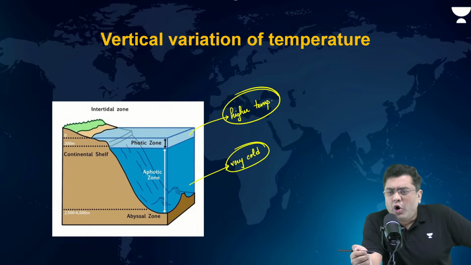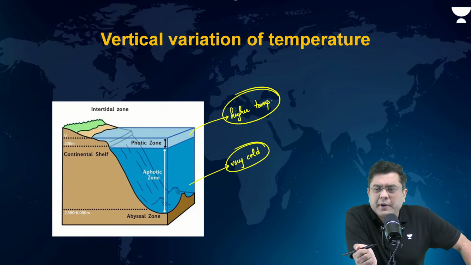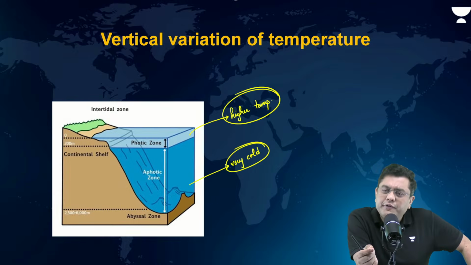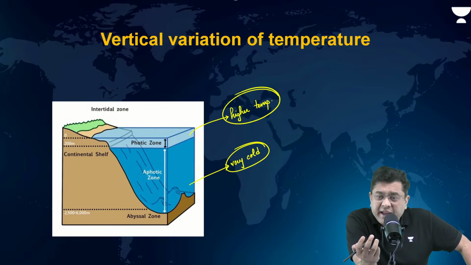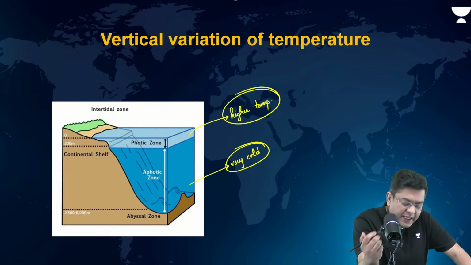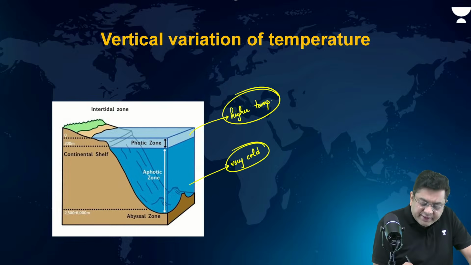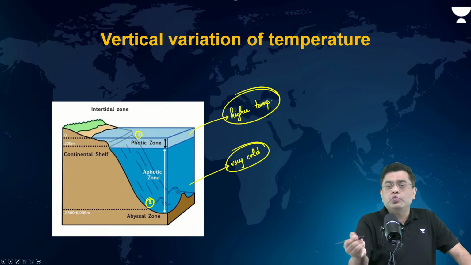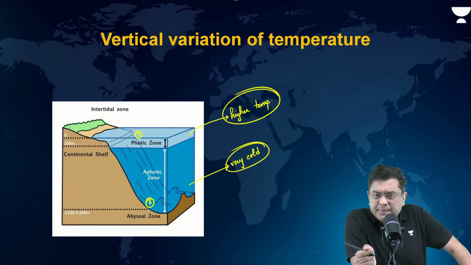Now, all the factors that we have talked about till now, that is the factor of latitude, upwelling, downwelling, the factors associated with ocean currents, prevailing winds, unequal distribution of land and water, will they primarily impact the surface or will they impact the depth too?